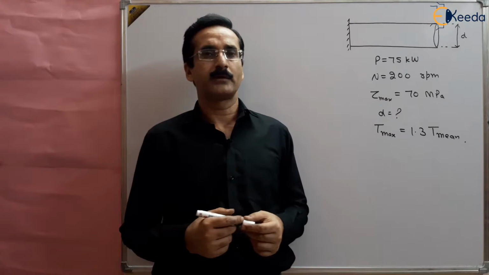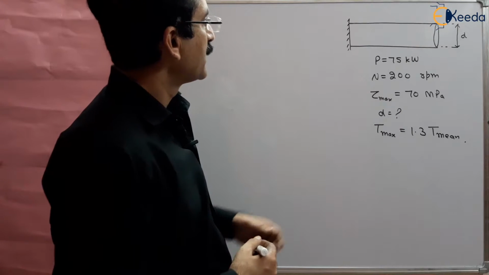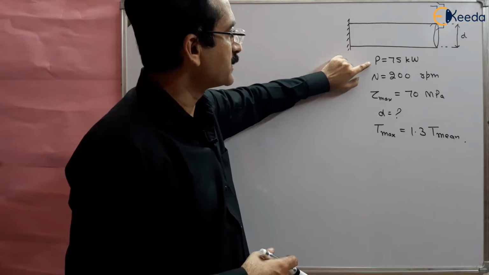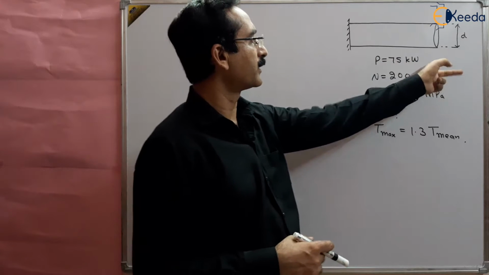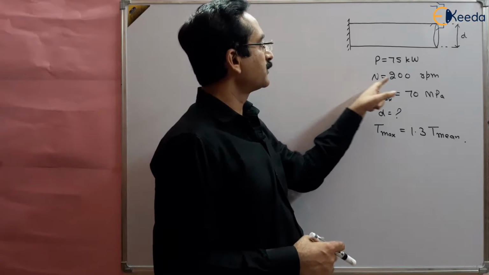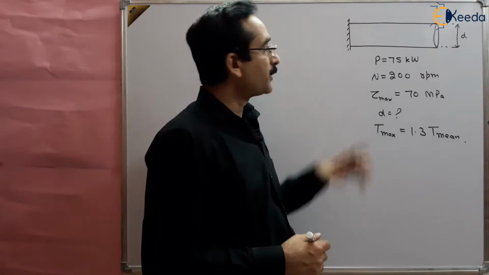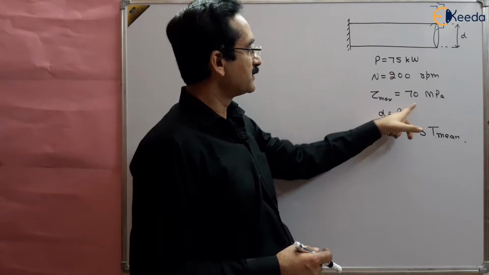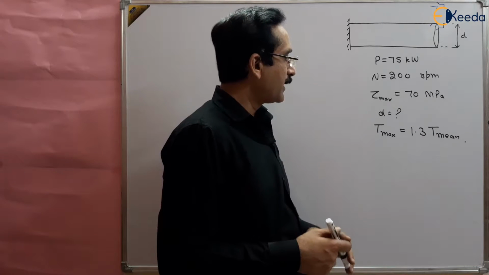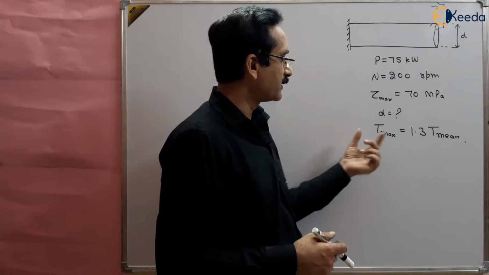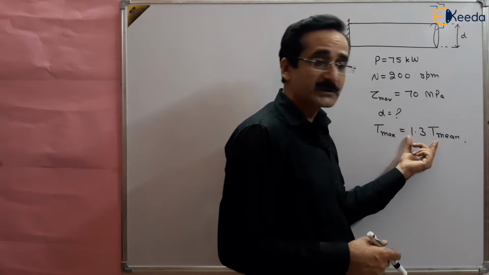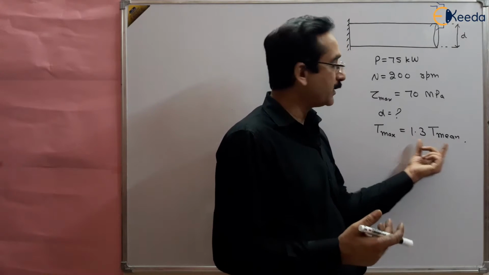Hello students, in this question we are given a shaft which is transmitting power. This much power is transmitted by the shaft, 75 kilowatt, and it is rotating at 200 rpm. The maximum shear stress which this material can bear is 70 megapascal, and it is also given that the maximum torque transmitted is 30% higher compared to the mean torque.